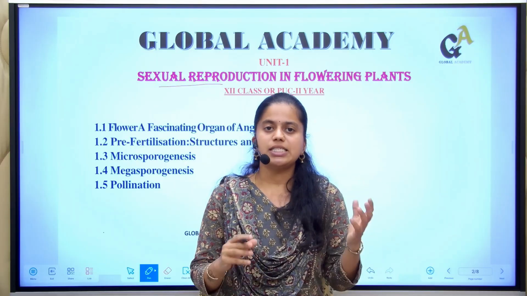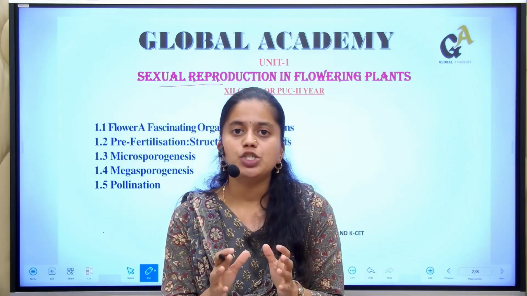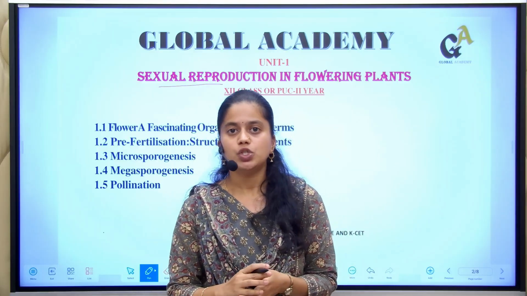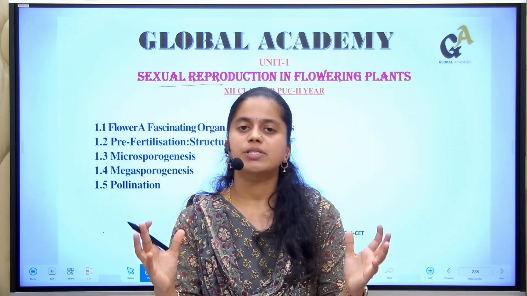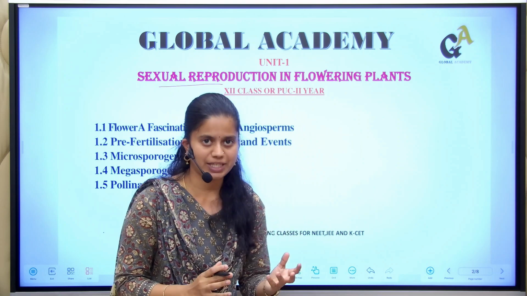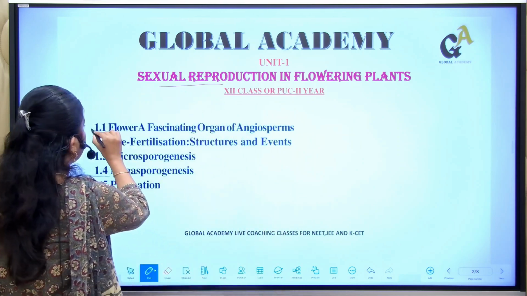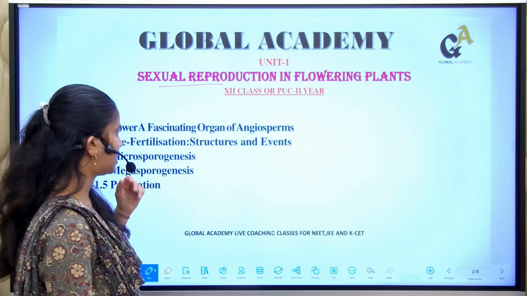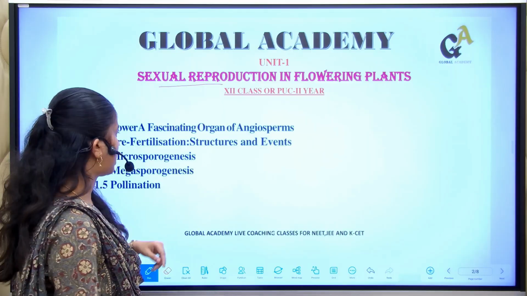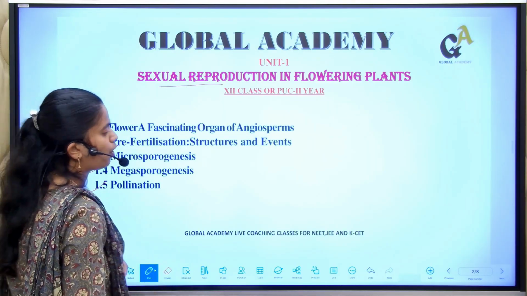Since flower is the most attractive part of the angiosperm, and angiosperms cover our environment majorly, all the angiosperms reproduce in a flower by the sexual method in most of the cases. So, in this class, I am going to cover topics such as: flower, a fascinating organ of angiosperm; pre-fertilization structures and events; microsporogenesis, megasporogenesis and pollination.